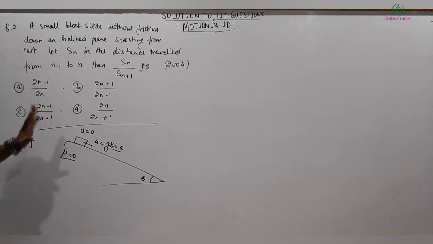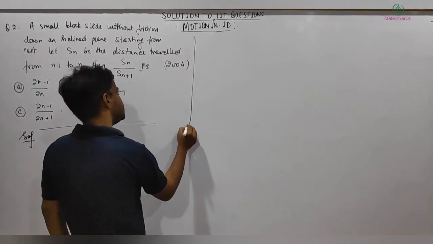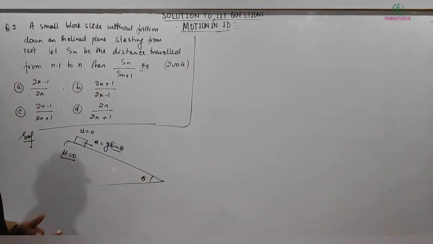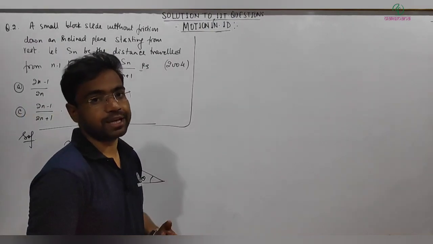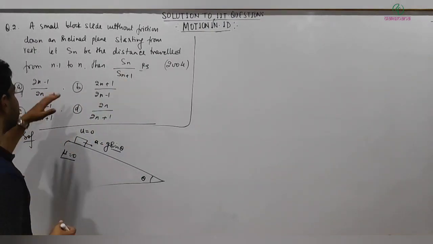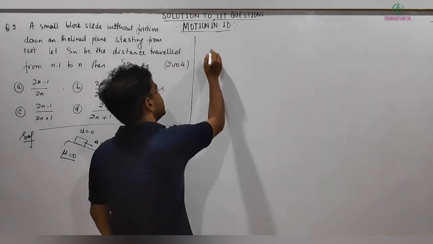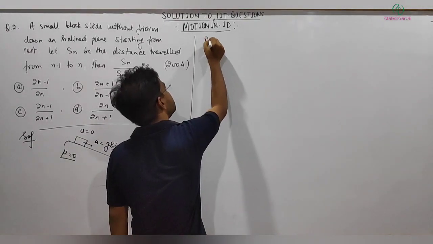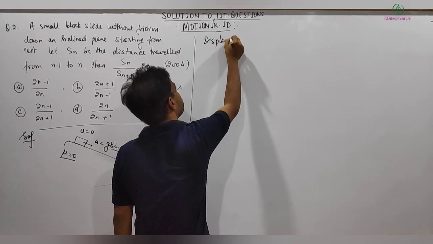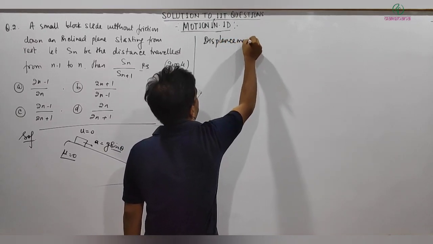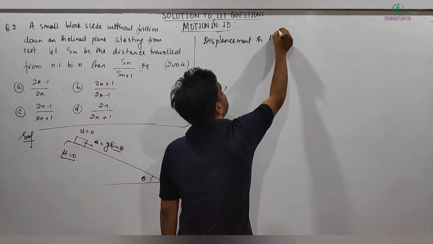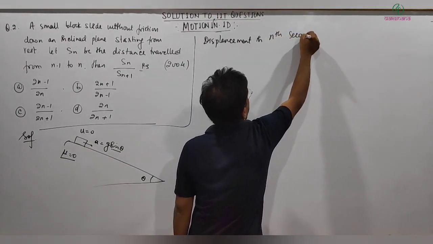Okay, then we already have one standard equation to calculate the distance traveled in the nth second. So this is basically Sn minus 1 to Sn, that is called distance or displacement in nth second.